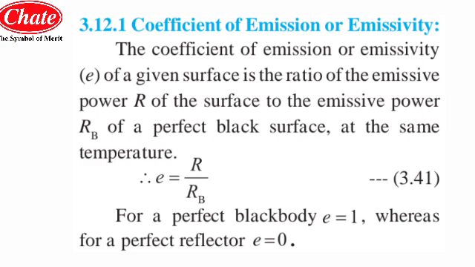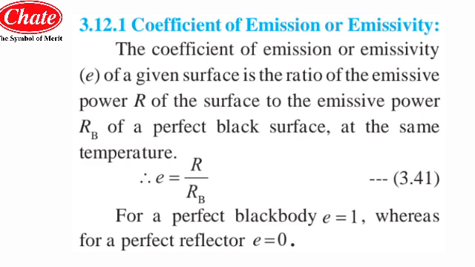If we have to represent the emissivity or the coefficient of emission mathematically, then we can represent it as small e is equal to R upon RB, where R is the emissive power of the surface whose emissivity we have to define, and RB is the emissive power of the black body. So e is equal to R upon RB is the emissivity.